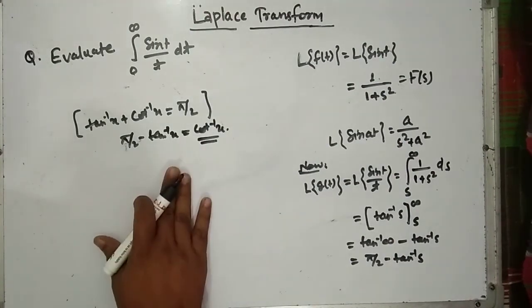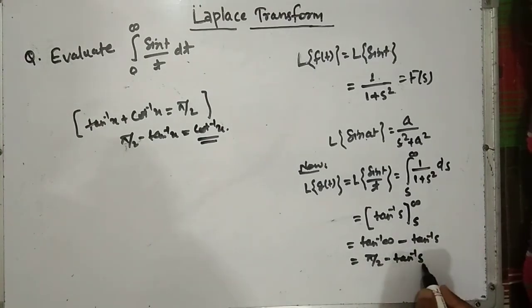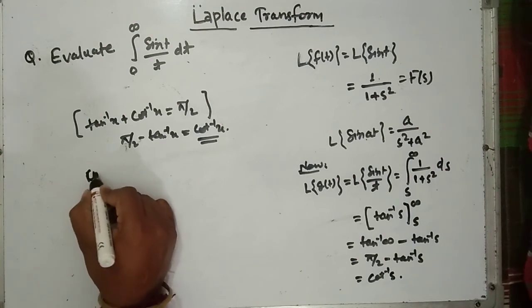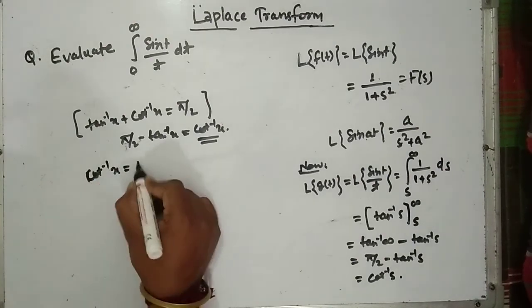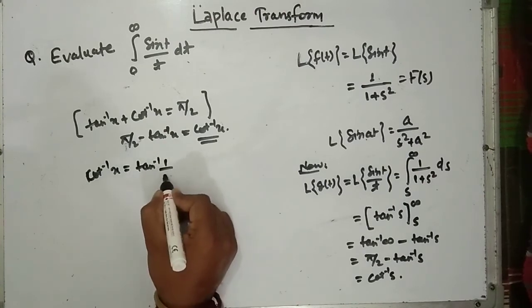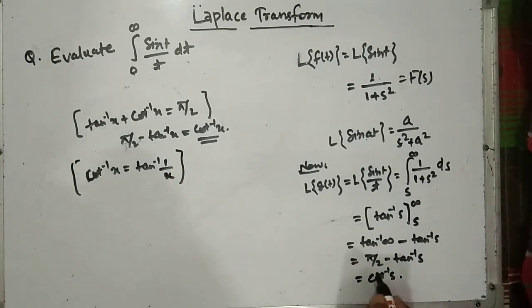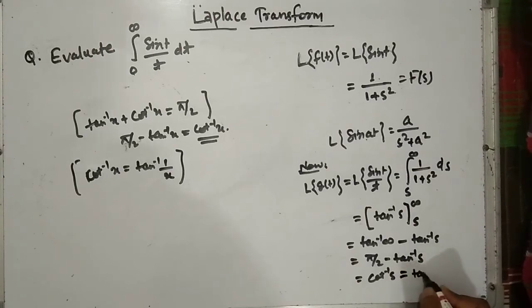So by using this we can write here pi by 2 minus tan inverse s is basically cot inverse s. Now also we know one formula: cot inverse x is equal to tan inverse 1 by x. This is also one formula. So here we can write cot inverse s is equal to tan inverse 1 upon s.